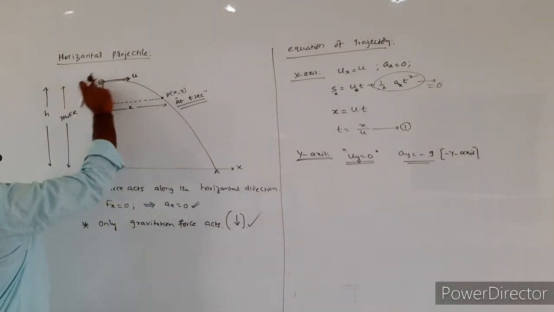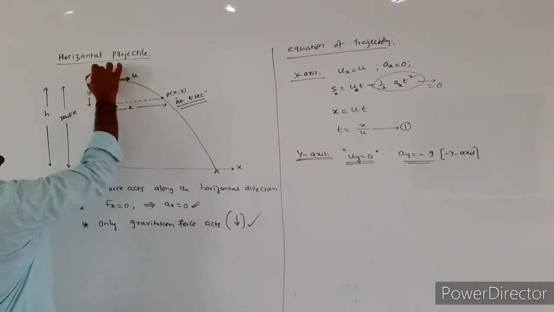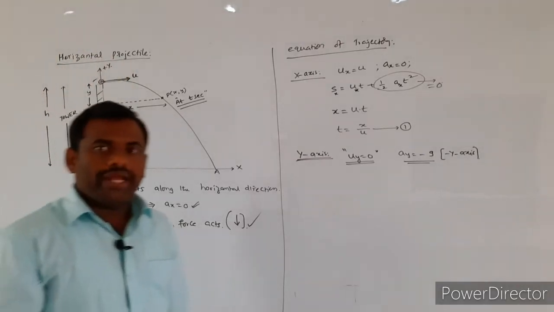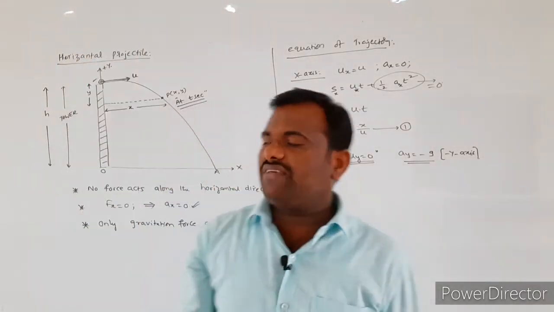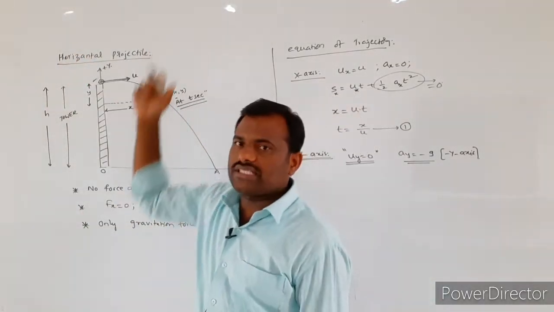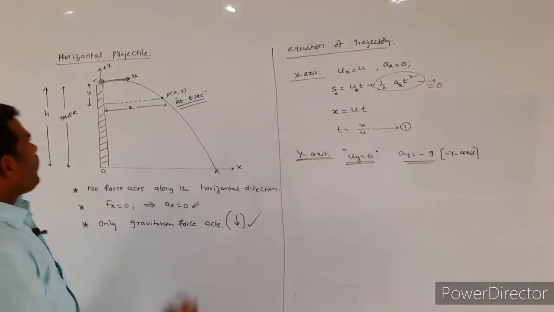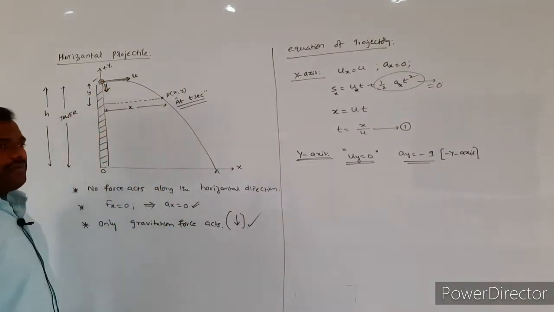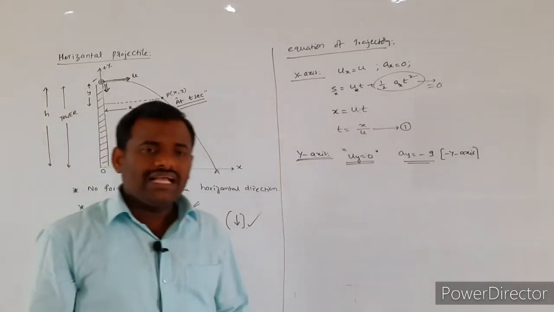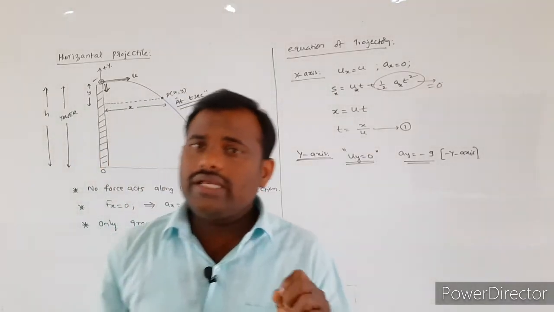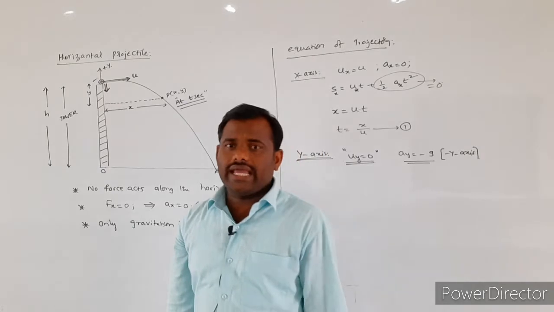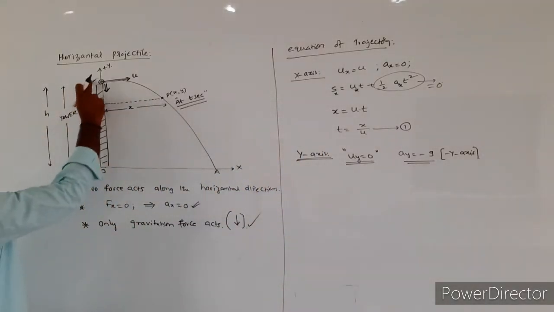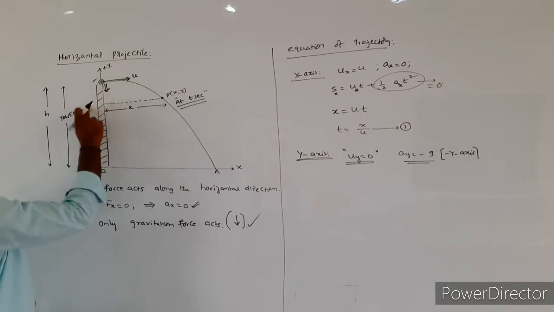From the point of projection to the upward direction, that is the positive y-axis. From the point of projection to downwards, that is indicating the negative y-axis. Here in the diagram I mentioned the displacement.